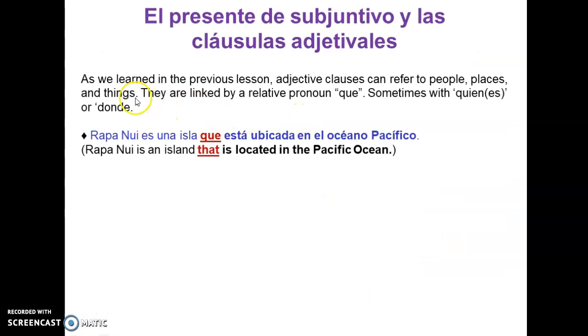Okay, so as we learned in the previous lesson, adjective clauses can refer to people, places, and things. And we know that we have to link them with the relative pronoun que. Sometimes we're going to use quién or quiénes for people, or donde, which is where, when we talk about a place. Like the example we already saw in the previous lesson, Rapa Nui es una isla que está ubicada en el Océano Pacífico. This is our adjective clause, the one in bold.